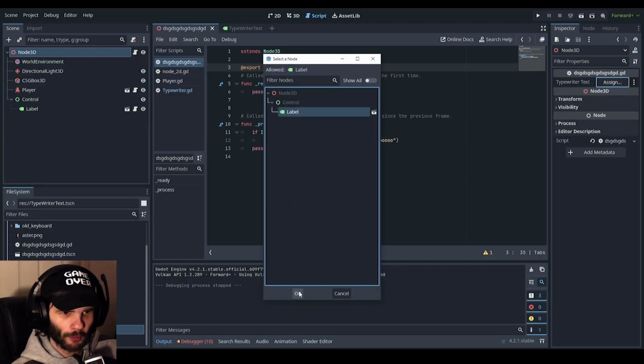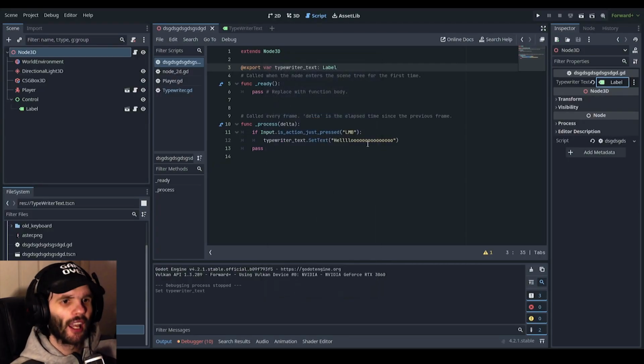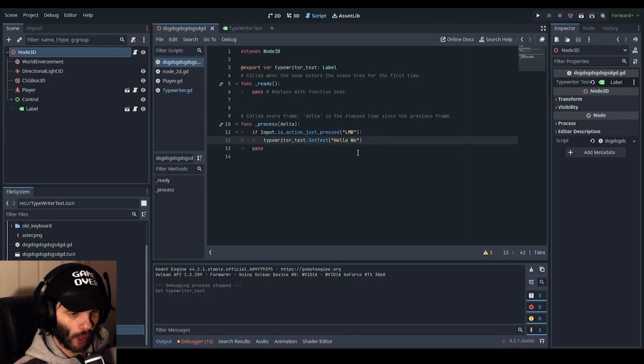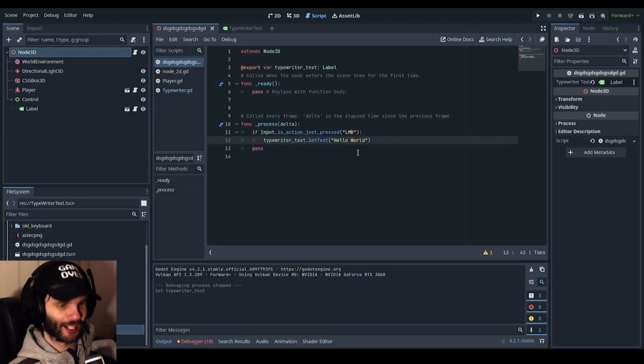So label, there we go, save that. So now, when I press my left click, I will access the typewriter text script, and then I will set the text to, you know what, I'm going to set it to hello world, just to give you guys an idea of what I'm even talking about.